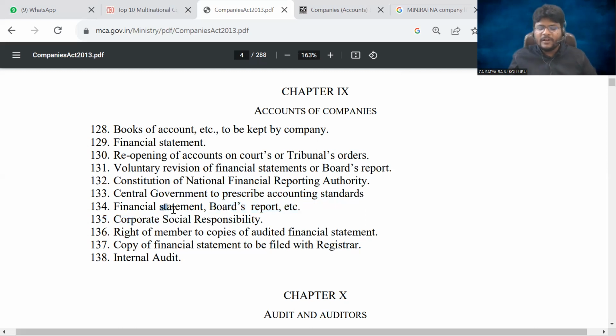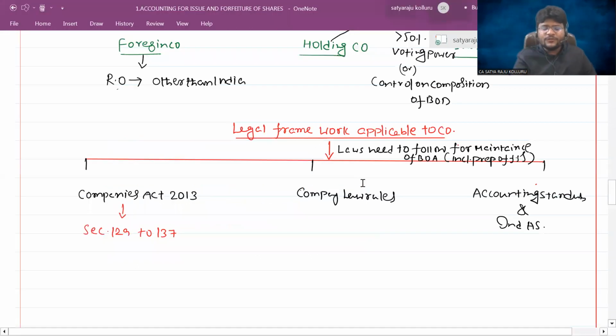Next, Section 134, financial statements and board's report. 135 is related to corporate social responsibility. 136, right of a member to ask for copies of audited financial statements. 137, copy of financial statements to be filed with the Registrar. Guys, whether you understand these or not, it doesn't have any impact on us. Why I'm reading all these is that various issues related to the accounts of a company are clearly prescribed in the Companies Act 2013, from Section 129 to 137.